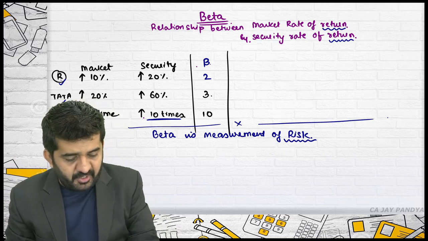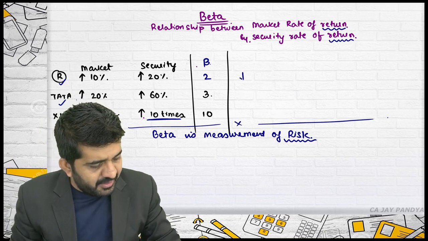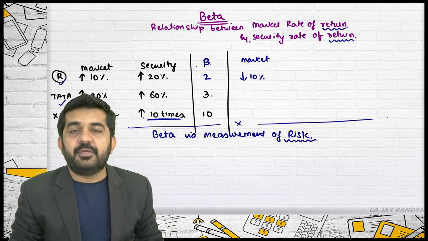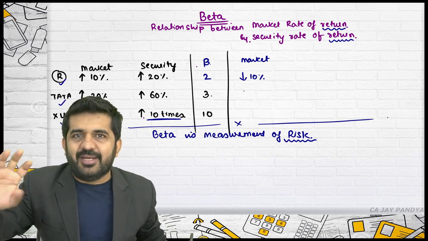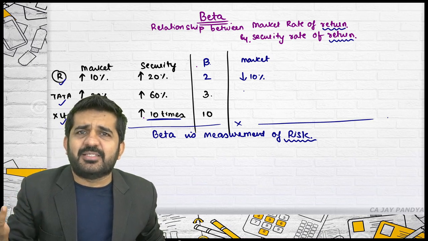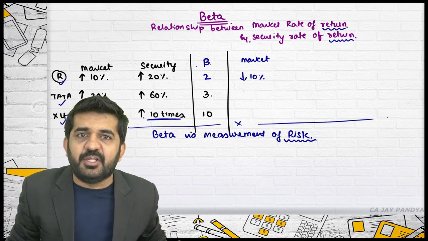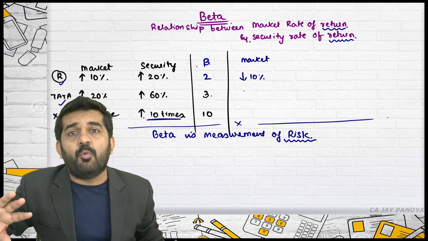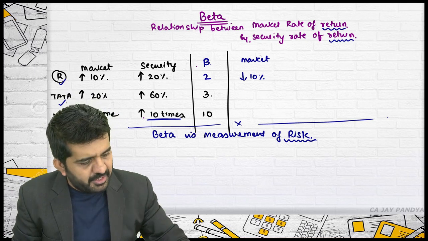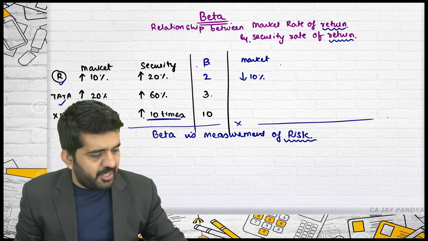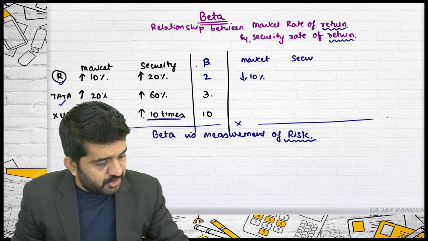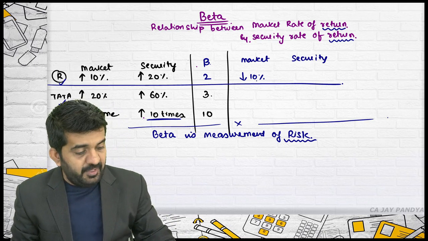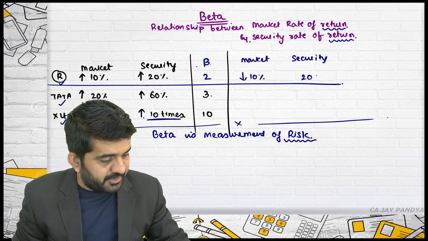Try to concentrate. For Reliance, if the market decreases by 10%. What is the market? Market is nothing but, say, an index of the market, Sensex, Nifty, or by whatever measurement you find out the market rate of return, what the market is earning. Is it alright? Market is down by 10%. Your security, which is Reliance, will be down by 10 into 2%, that is 20%.